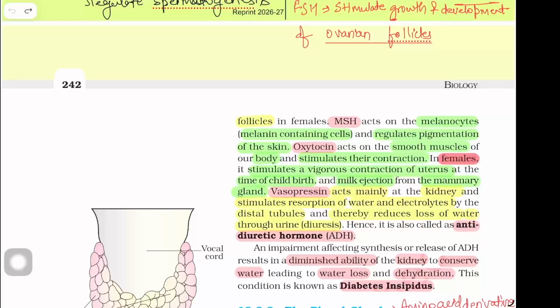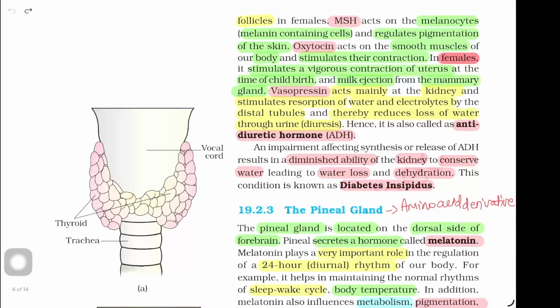mammary gland. Vasopressin acts mainly at the kidney and stimulates reabsorption of water and electrolytes by the distal tubules and thereby reduces loss of water through urine, that is diuresis. Hence, it is also called antidiuretic hormone. An impairment affecting synthesis or release of ADH results in a diminished ability of the kidney to conserve water, leading to water loss and dehydration. This condition is known as diabetes insipidus.